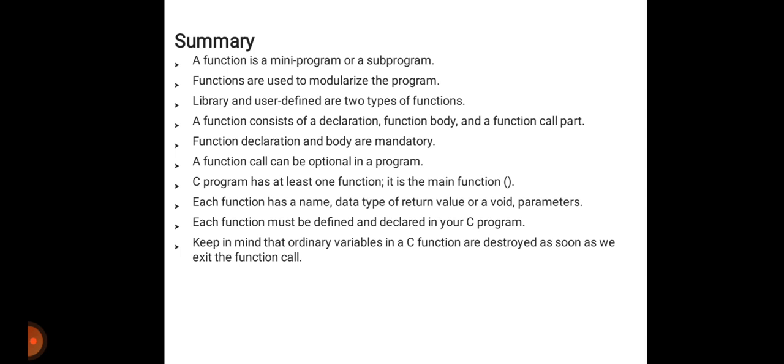Then a C program has at least one function, which is the main function. Each function has a name, data type, return value or void, and parameters, and each function must be defined and declared in your C program. So keep in mind that ordinary variables in a C function are destroyed as soon as we exit the function call. So here our functions and branching instructions, this point is finished.